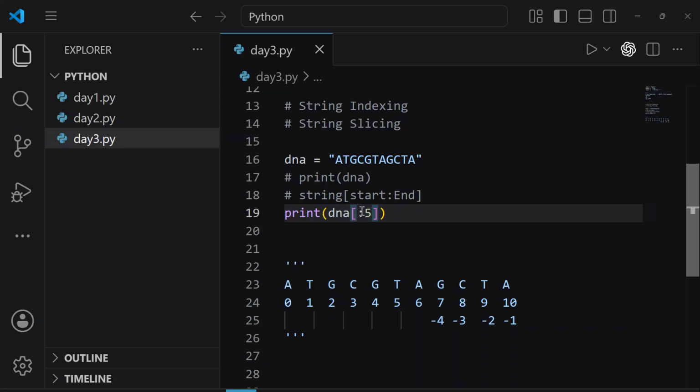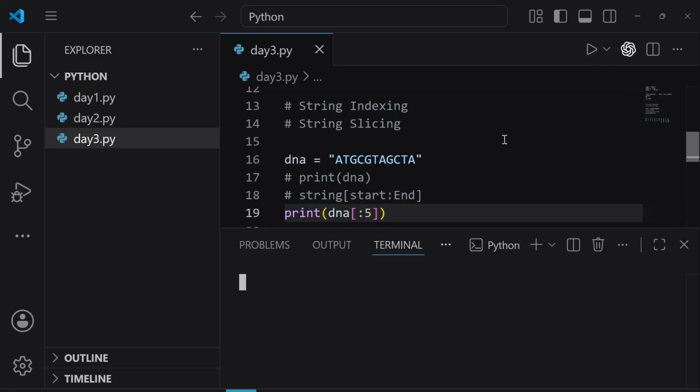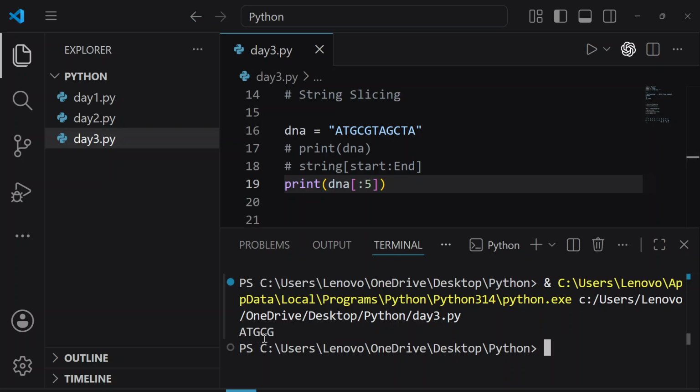So by removing the starting number, it means Python automatically by default understands that we want to print from the starting. So this is the syntax: starting number colon ending number. If you don't give the starting number, Python by default understands that you want to print from the start till position number 5, and position number 5 is not included. That means you are going to see A, T, G, C, G. So let's run it. So here we are seeing A, T, G, C, G.